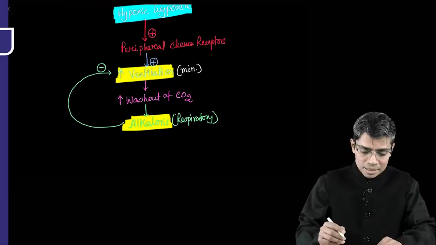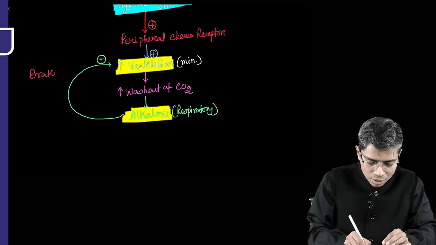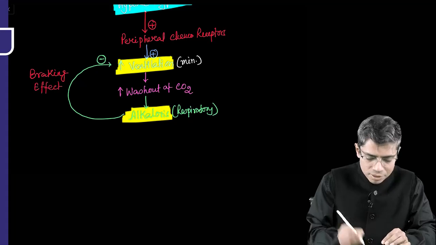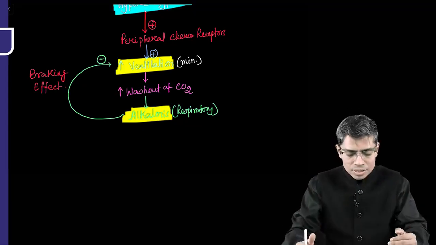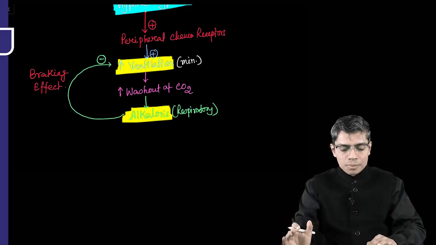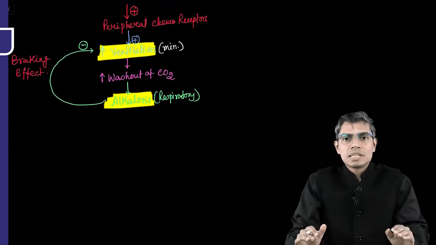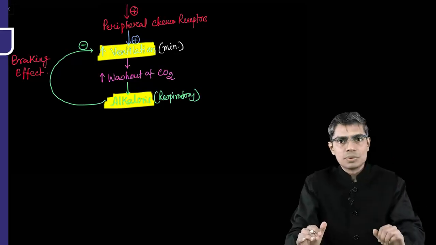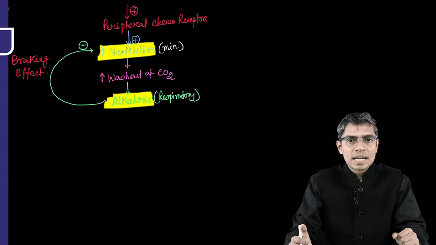This phenomenon, this condition, is known as the braking effect on respiration. Someone is putting a brake on ventilation, and that's why this is known as the braking effect on ventilation, right? Now, this will not persist for a long duration, because if your ventilation is suppressed in high altitude, that will be detrimental, because you have to increase the oxygenation. So how will the body adjust?